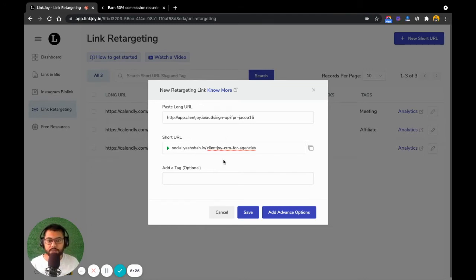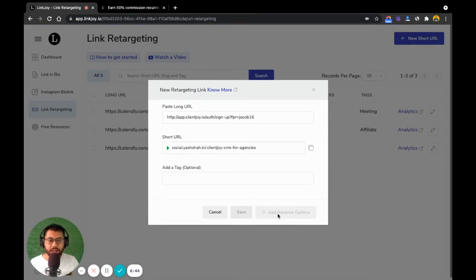I want this to be the URL, right? I can add a tag if I want, and if you just want to shorten an existing URL, just click on save and you can be done with it. However, since this is a full video on link retargeting, we are going to go into advanced options as well.